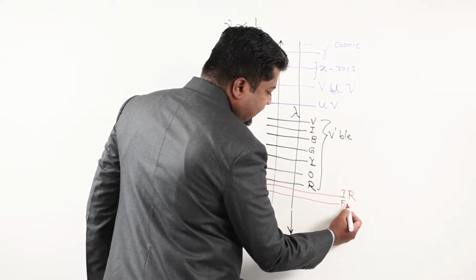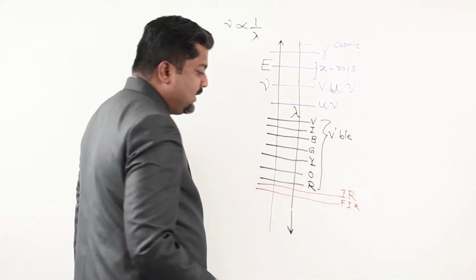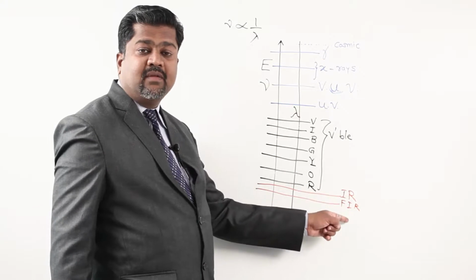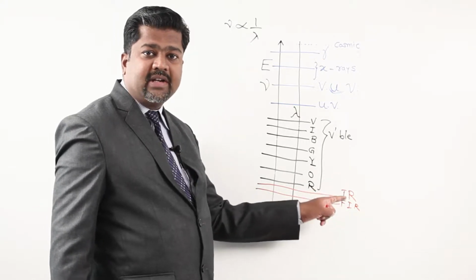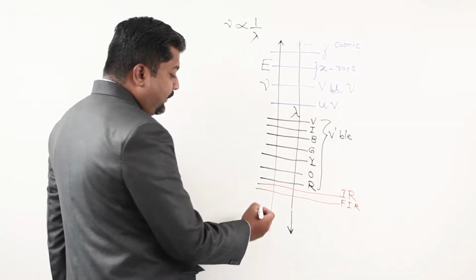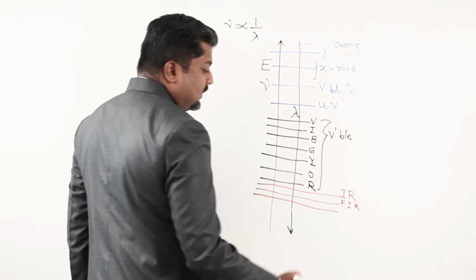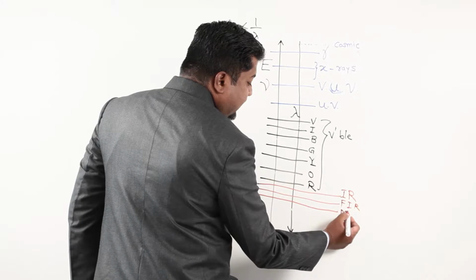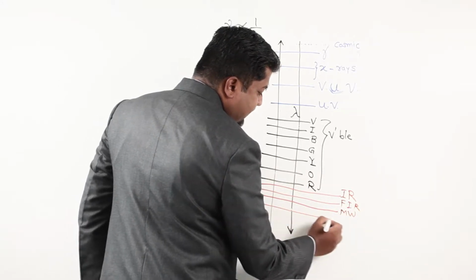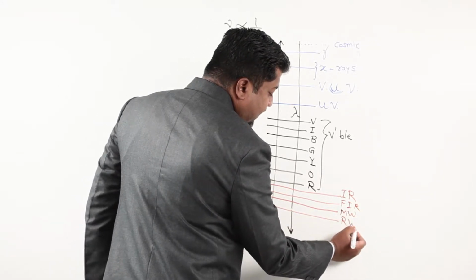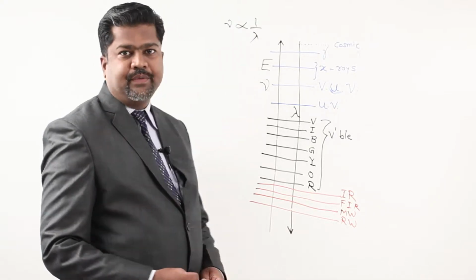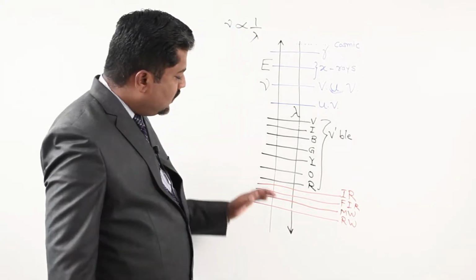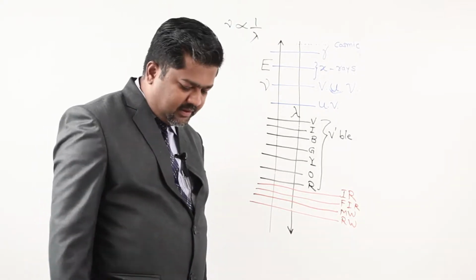Then we call this far infrared. Infrared and far infrared, all these radiations are invisible to normal eyes. Then we have a series of microwaves, and lastly we have radio waves. So try to get this chart by heart.